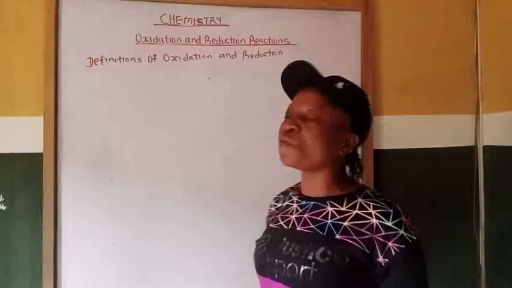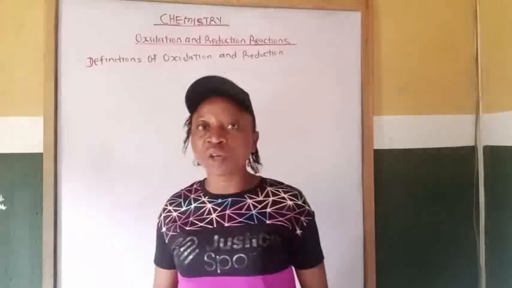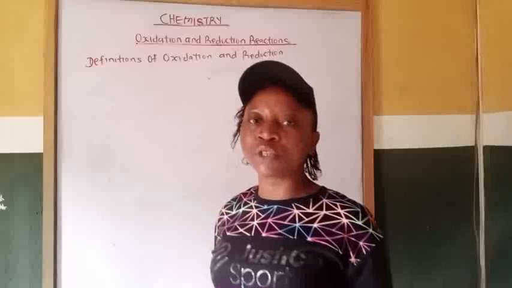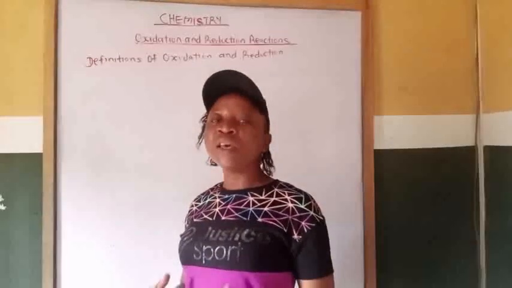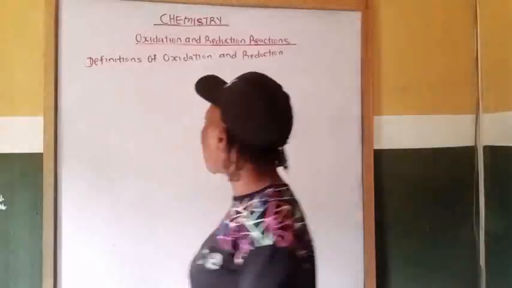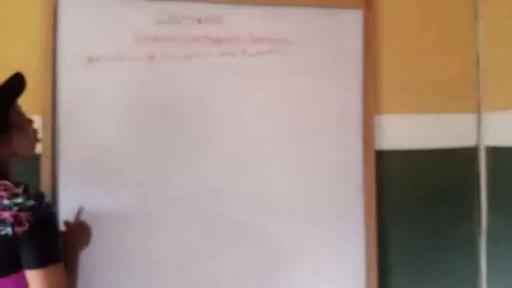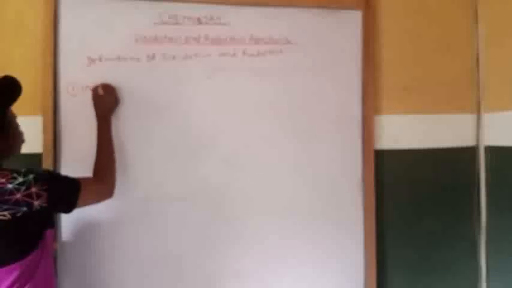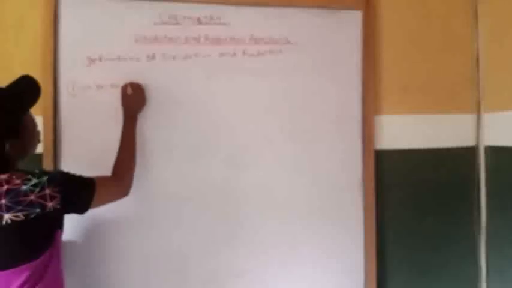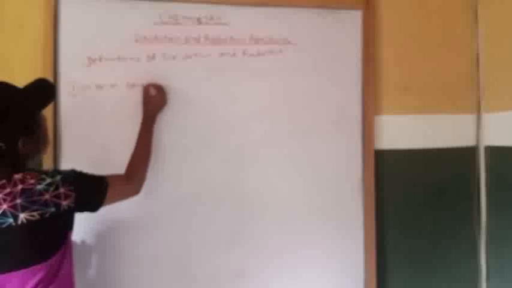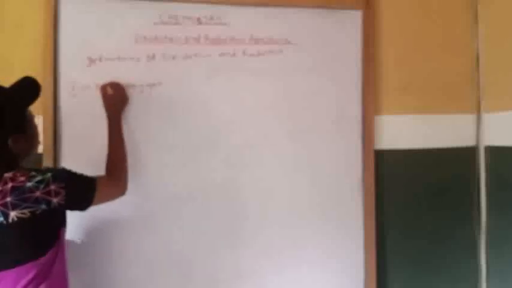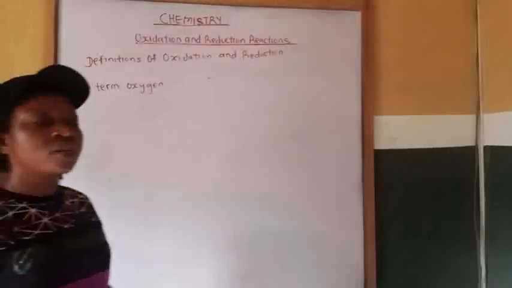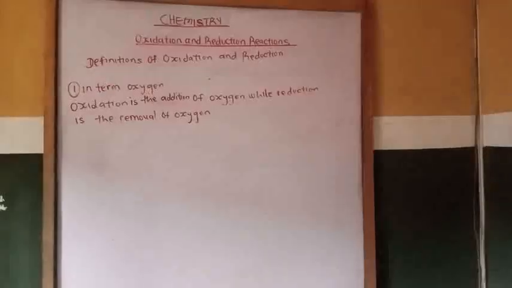I'm going to give you 4 definitions of oxidation and reduction, and we are going to explain with chemical reactions. Number one definition: we are going to define oxidation and reduction in terms of oxygen. Then what is oxidation and reduction in terms of oxygen?